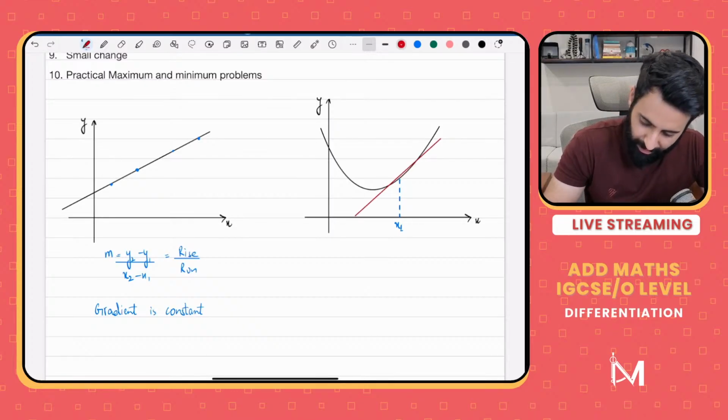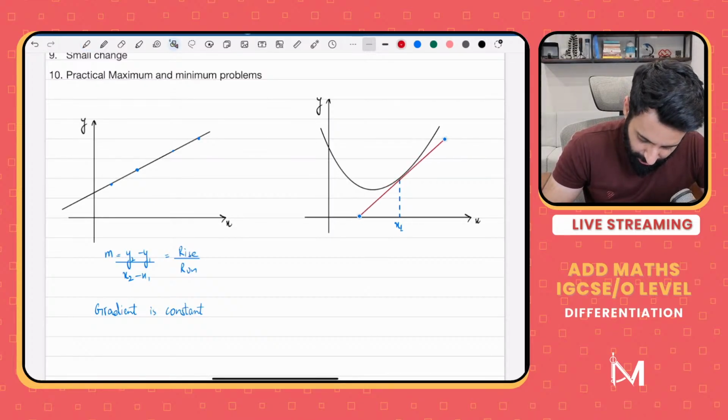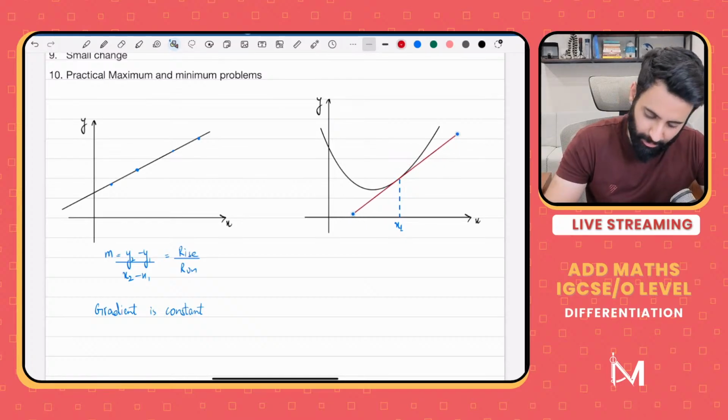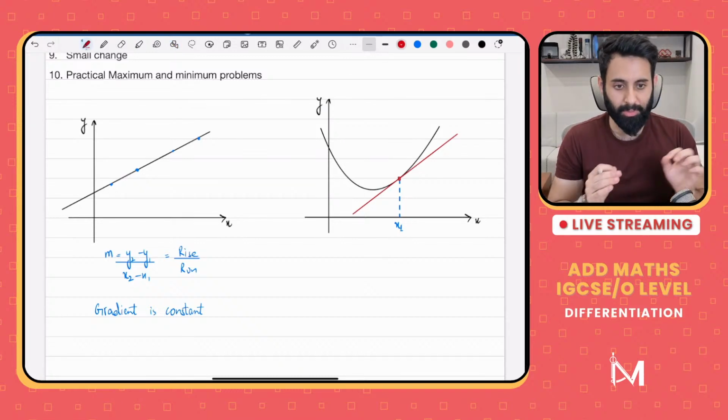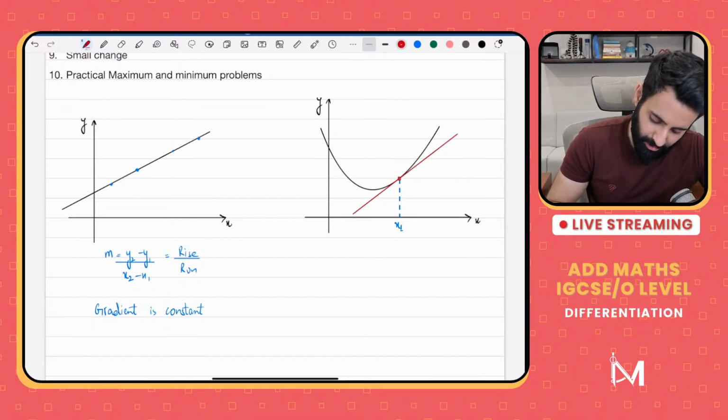हम tangent बनाते हैं. Tangent का purpose क्या होता है? Tangent का purpose होता है to give us a zoomed in version of the curve at a specific point. And then we find the gradient of the tangent, which is equal to the gradient of the curve at that value of x.